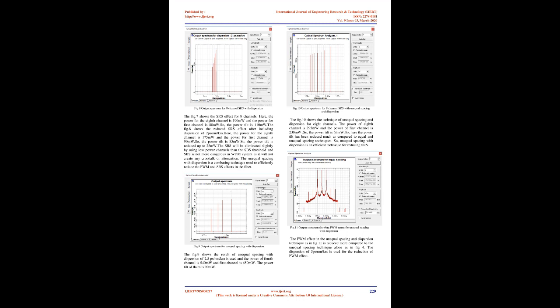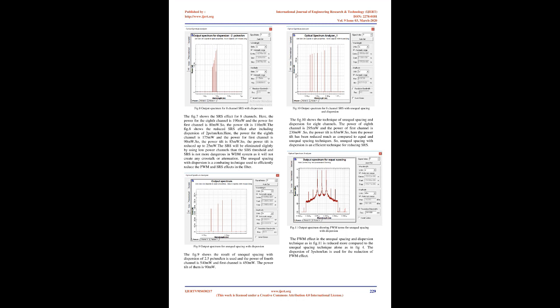Fig.8 output spectrum for 8-channel SRS with dispersion. The figure 7 shows the SRS effect for 8 channels. Here, the power for the 8th channel is 190 MW and the power for the first channel is 80 MW. So, the power tilt is 110 MW.